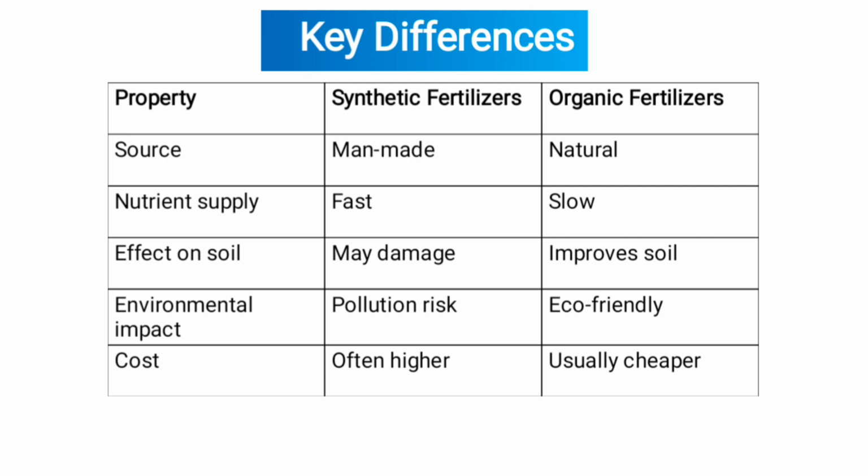Effect on soil: synthetic fertilizers may damage soil, while organic fertilizers improve soil. Environmental impact: synthetic fertilizers have pollution risk, while organic fertilizers are eco-friendly. Cost: synthetic fertilizers often higher, while organic fertilizers usually cheaper.